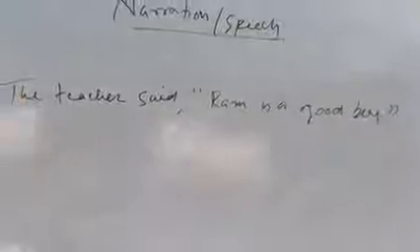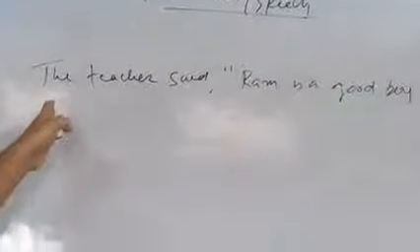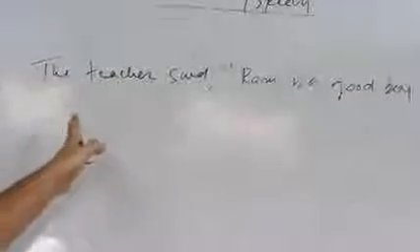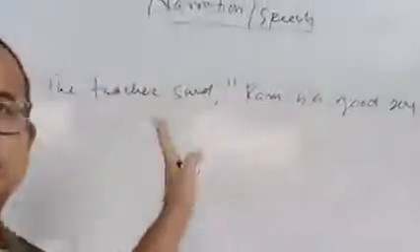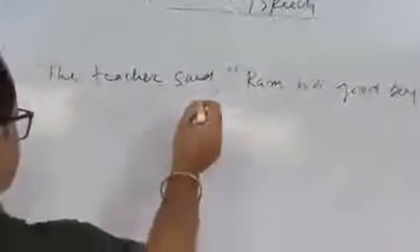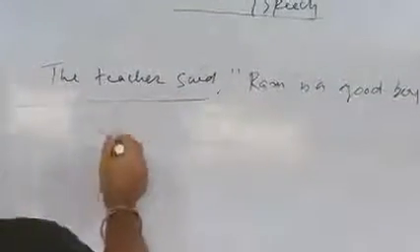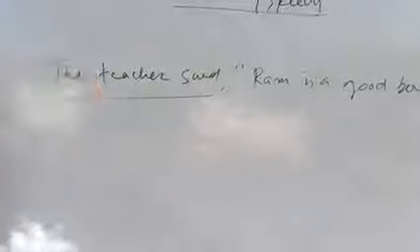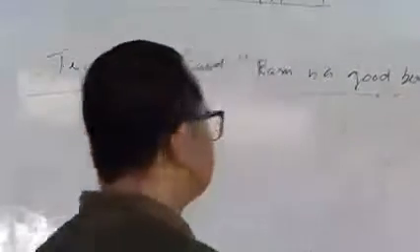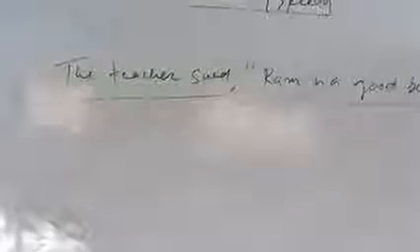This is a very simple example of direct narration. The teacher said, Ram is a good boy. Before you make this particular sentence into indirect speech, you have to observe two very important things regarding this sentence. As I told you earlier, the left portion of the comma is called reported verb and the right portion, which is within inverted commas, is called reported speech.